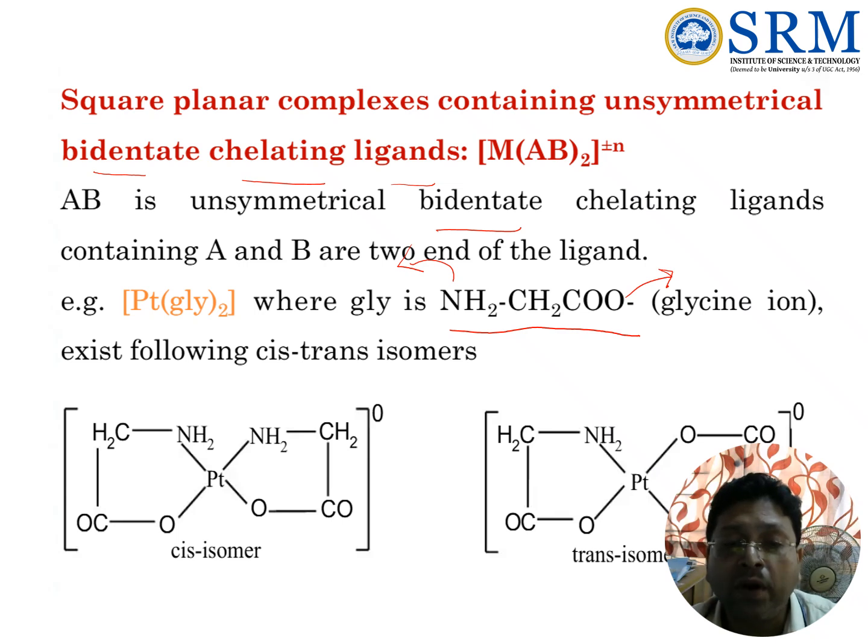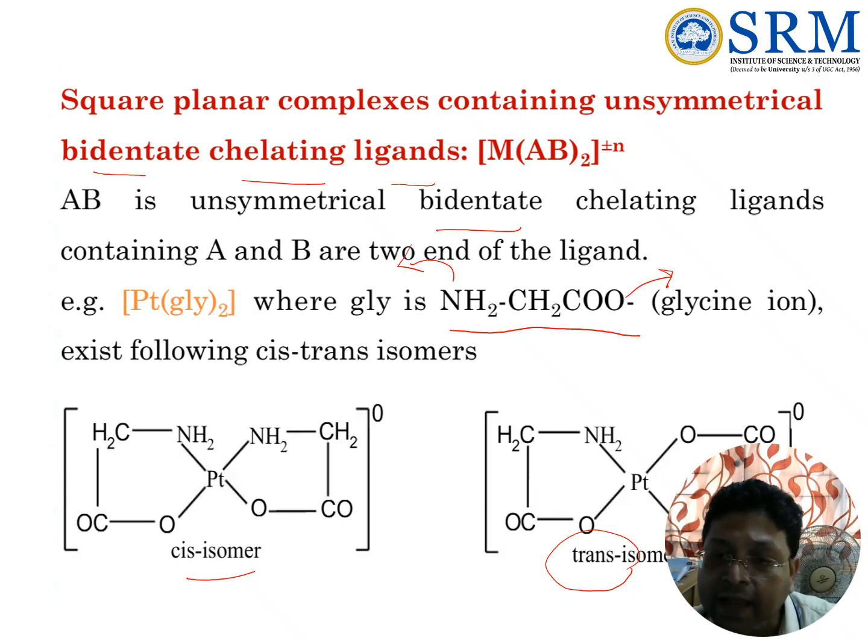Here the nitrogen of this ligand is coordinating from this side, and here also the nitrogen is coordinating from the same side. So NH2 and NH2 are in the cis orientation. Here the carboxylate O- and O- are on the same side, so they are coordinating from the same side. That is why we call it a cis isomer. But if it is reversed, in this case NH2, in this case oxygen, in this case O-, and in this case NH2, we call it a trans isomer.